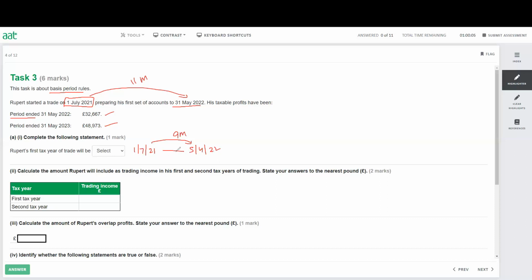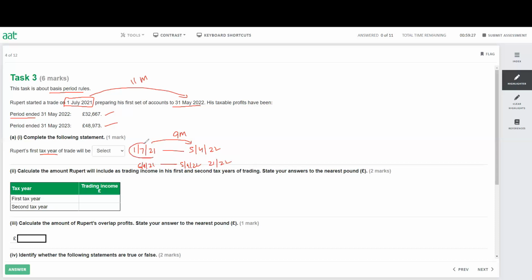Now the tax year always starts from 6th April to 5th April. So which tax year is it? Looking at it, I started in July 21, which is after 6th April 21, so it falls in 21 and 22, because 21 and 22 means 6th of April 21 to 5th of April 22. That's my tax year 21, 22.